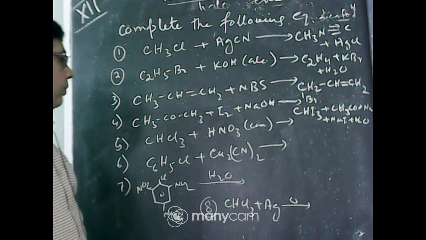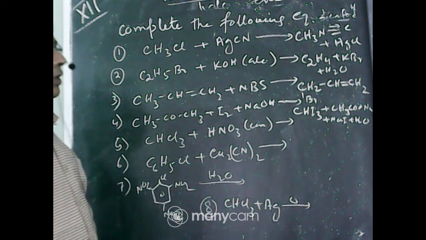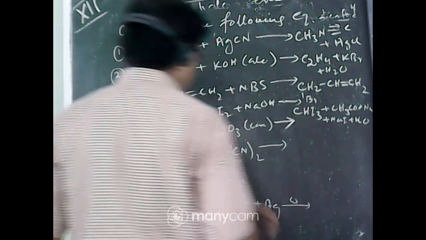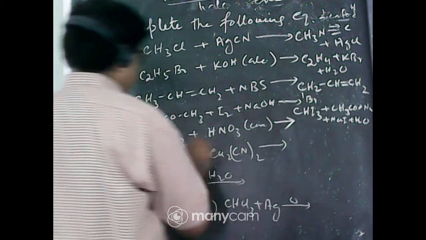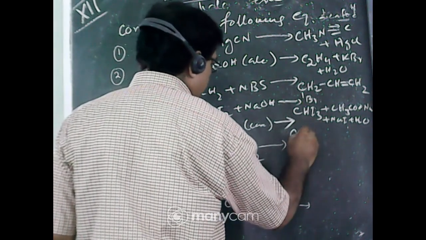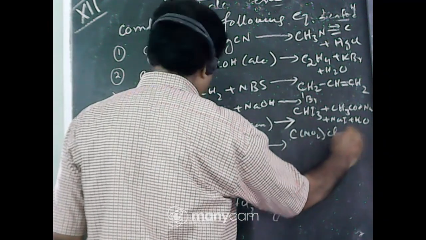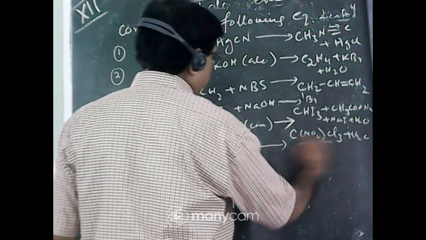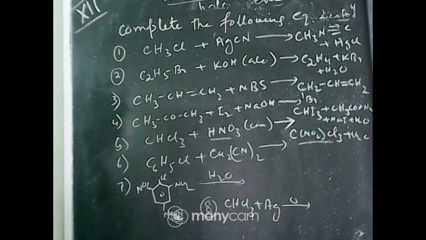When chloroform is heated with concentrated nitric acid, it forms chloropicrin, a poisonous gas used as a tear gas. Its formula is CNO2Cl3, plus water. Chloropicrin, CNO2Cl3, is used in tear gas.